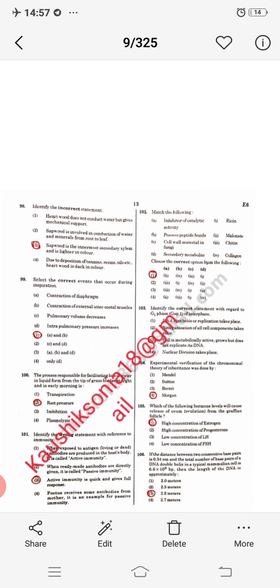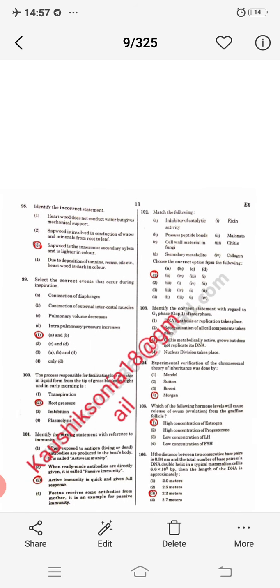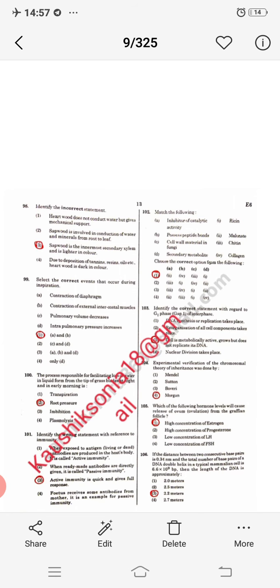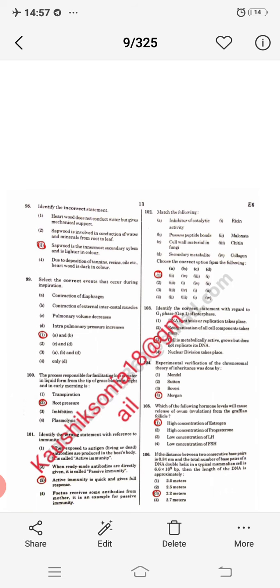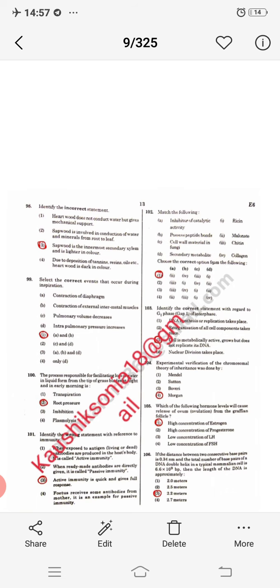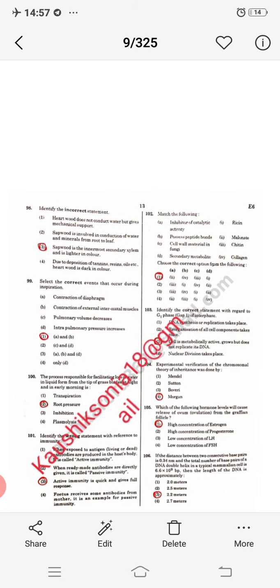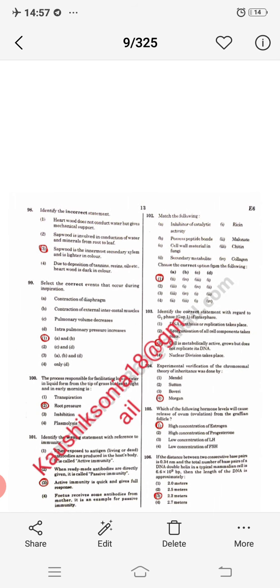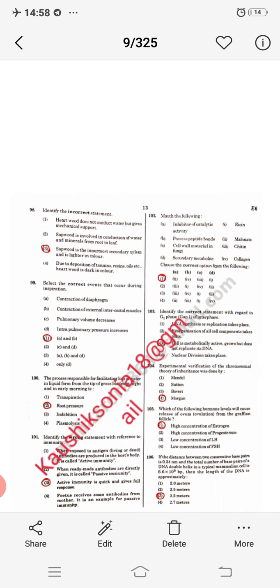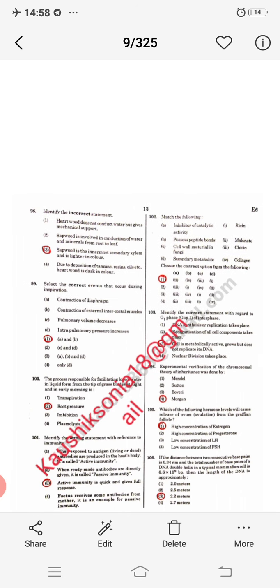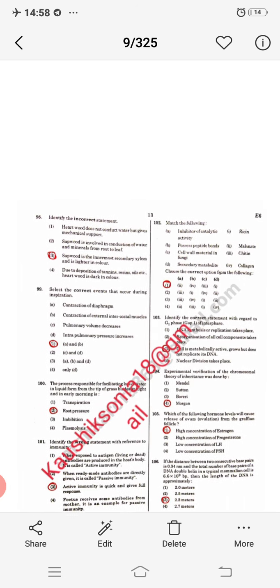Next question, match the following. The items are: inhibitor of catalytic activity, possesses peptide bond, cell wall in fungi, and secondary metabolite. So my dear students, secondary metabolite is ricin, cell wall in fungi is chitin, possessing peptide bond is collagen, and inhibitor of catalytic activity is malonate. So option first is right.